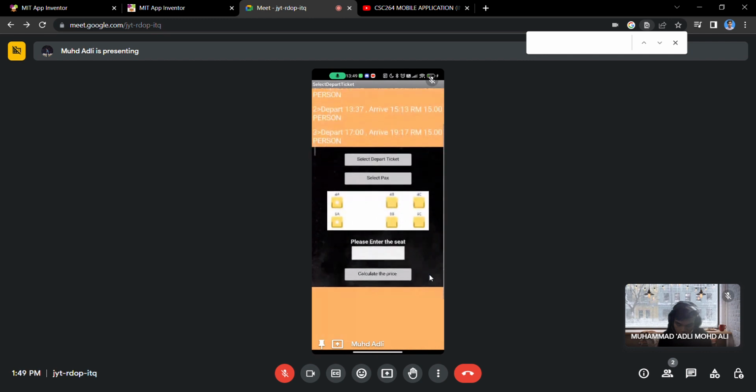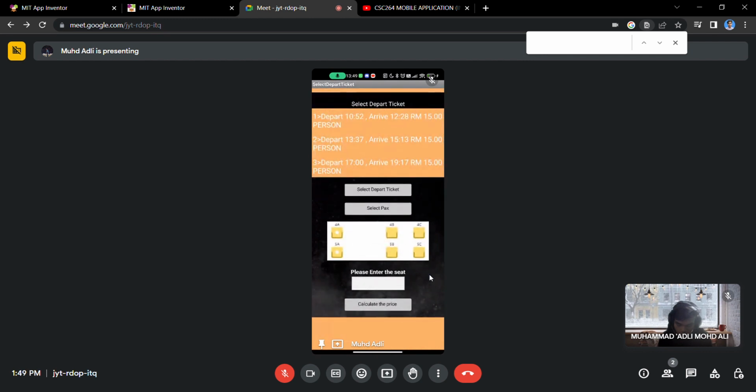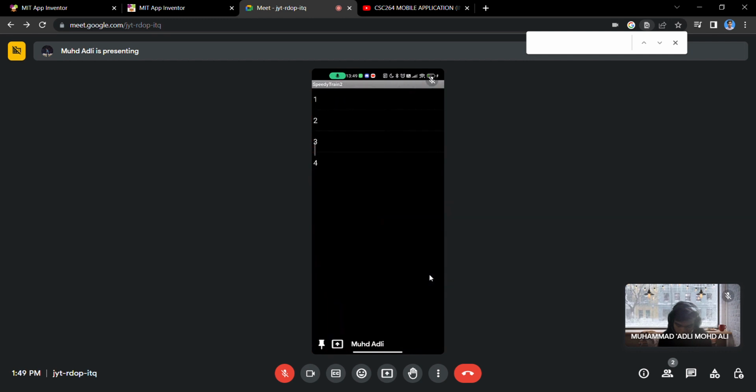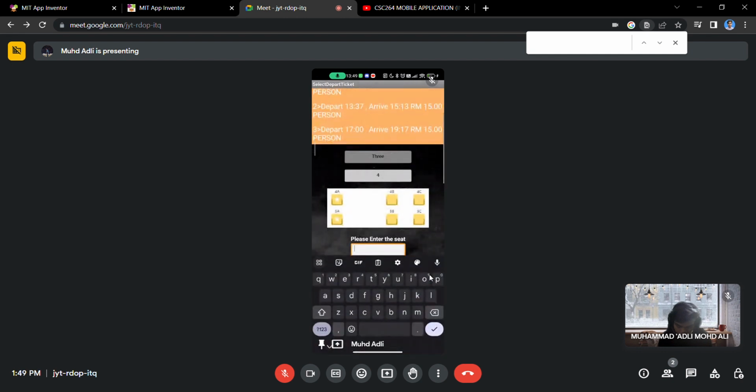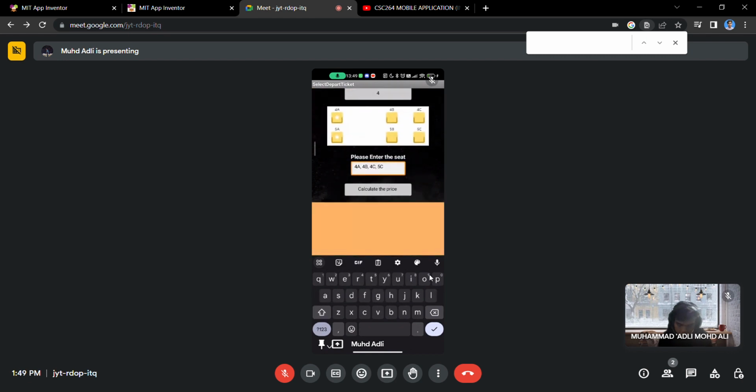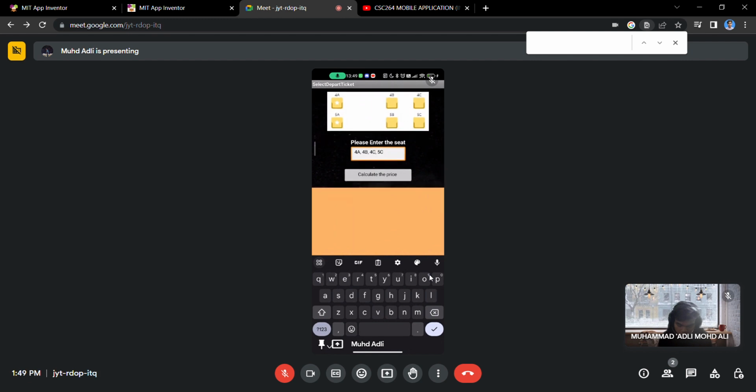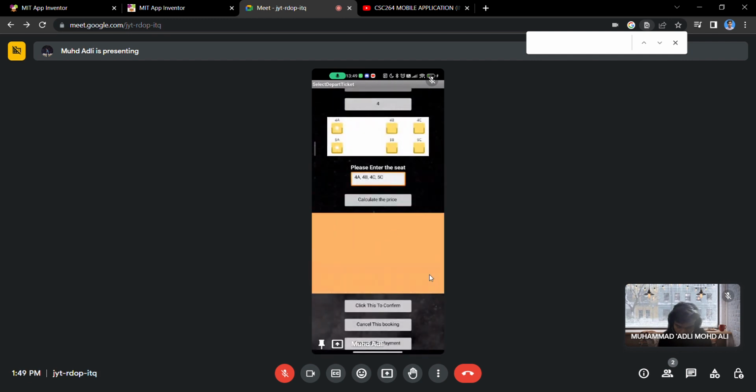Also it will go to this page. Also we have three options: option number 1, option number 2, and option number 3. And then the user needs to select the depart ticket, which is number 3. And then the user needs to enter the pax, let's say 4 people. And then the user needs to enter their seat. Now the user also needs to click calculate the price to know their price, and then click confirm.